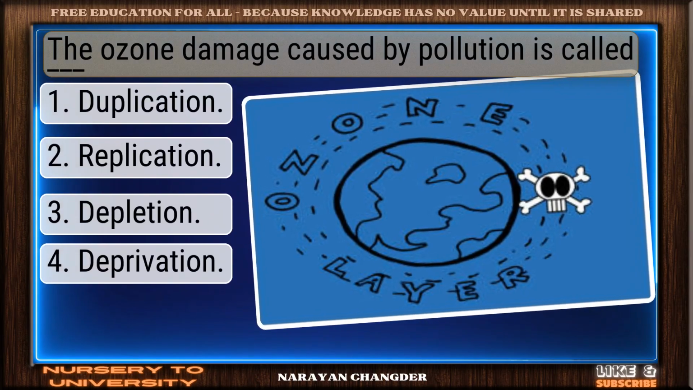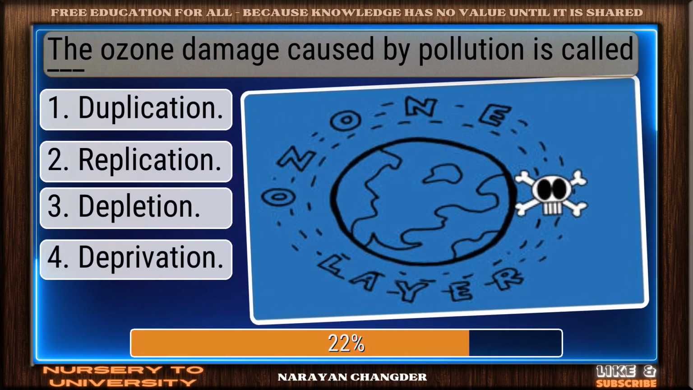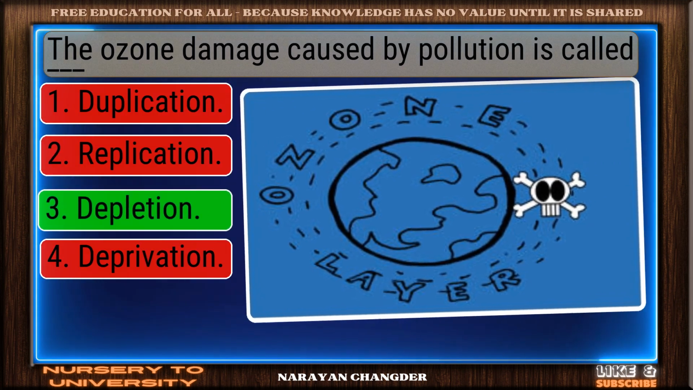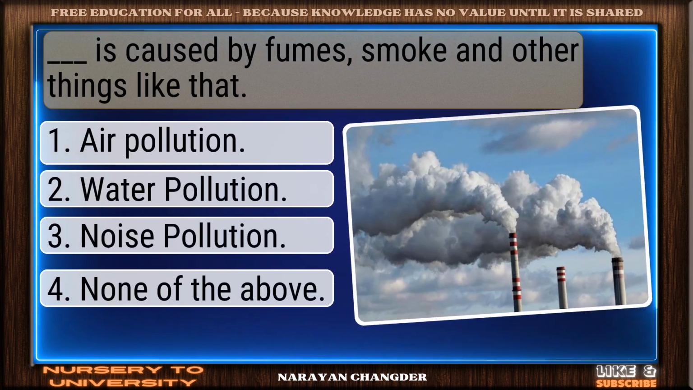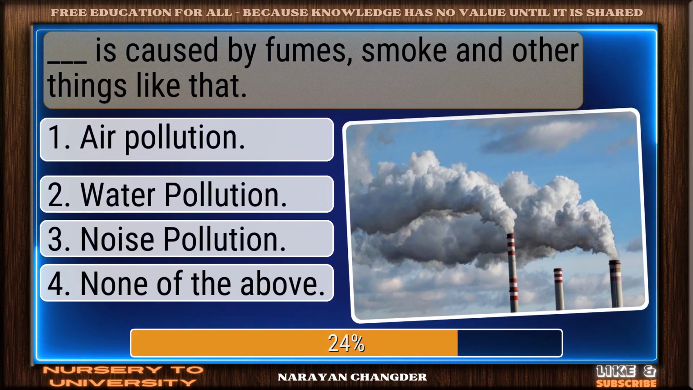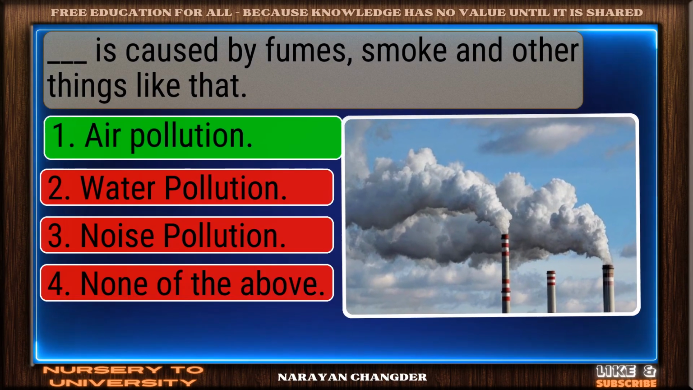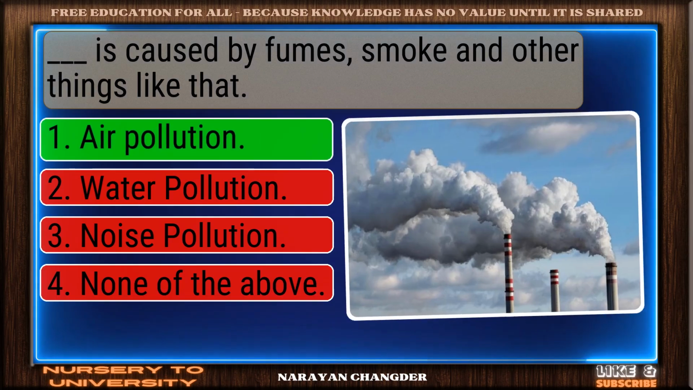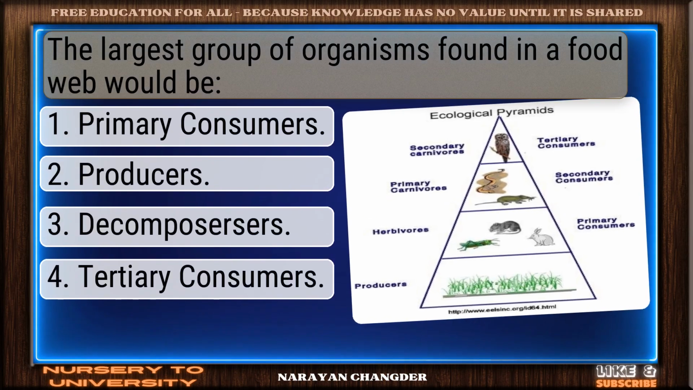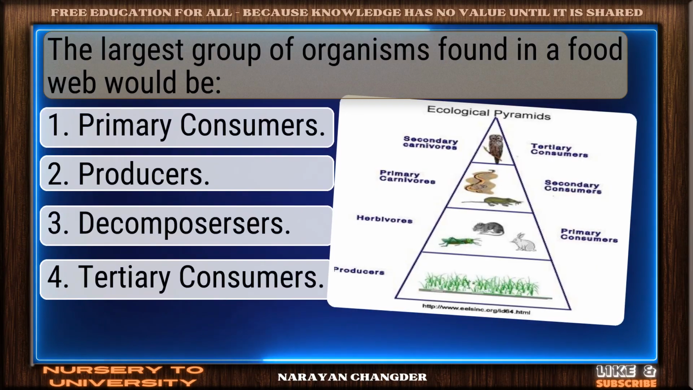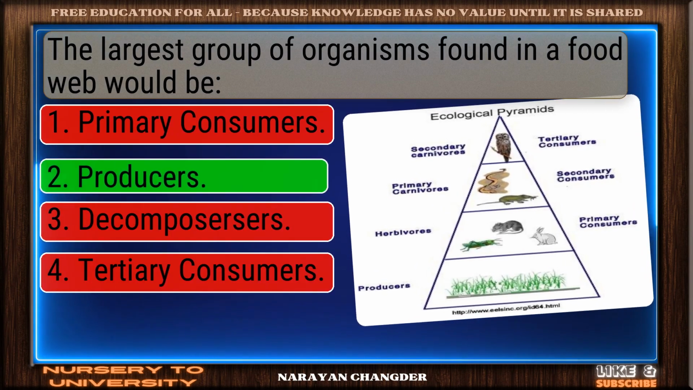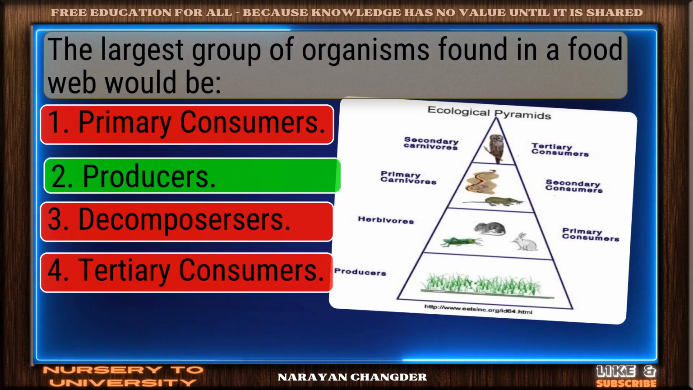The ozone damage caused by pollution is called? Good job. Depletion works. Is caused by fumes, smoke, and other things like that. Valid point. Air pollution is true. The largest group of organisms found in a food web would be? Well picked. Producers is correct.